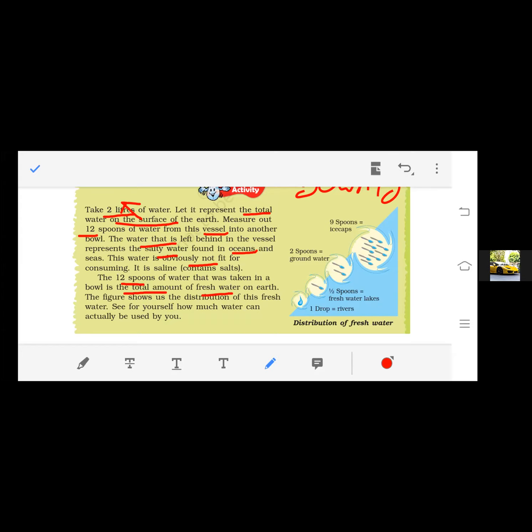In this figure you can see one drop is equal to water. So how little is present in the rivers? Half spoon is like fresh water lakes, half spoon only. 2 spoons is lying as groundwater, and 9 spoons are found in the form of ice caps.